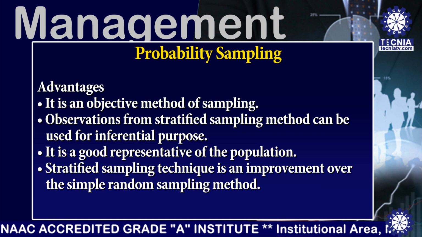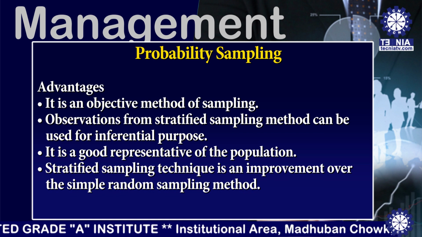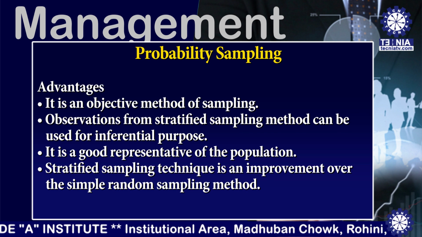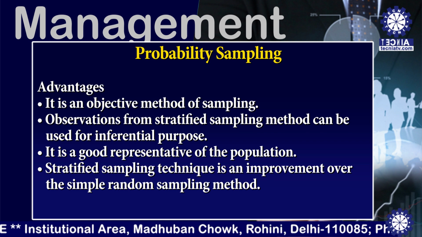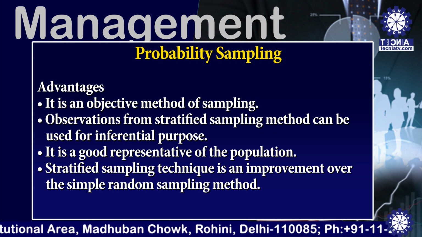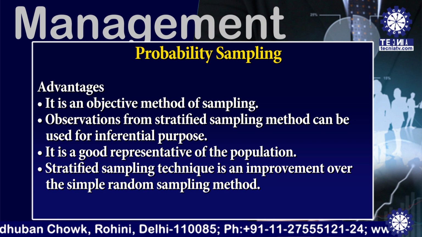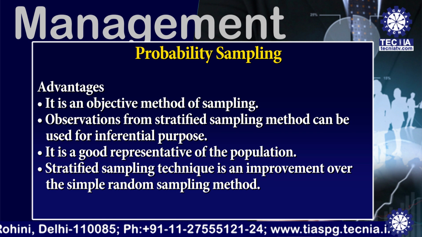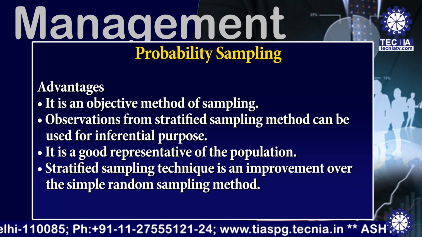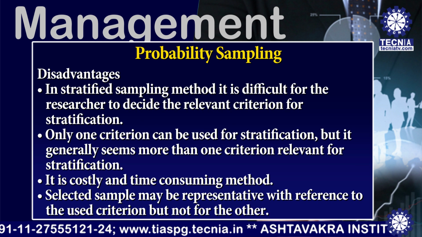There are certain advantages. First one, it is an objective method of sampling. Second one, observations from a stratified sampling method can be used for inferential purpose. It is a good representative of the population. Next one, a stratified sampling technique is an improvement over the simple random sampling method. There are certain disadvantages of this method.